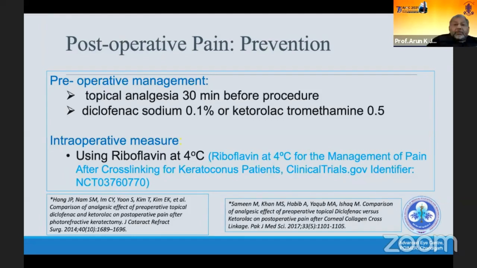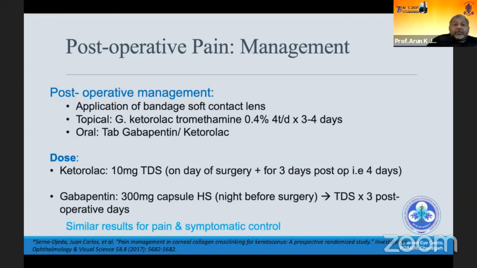And to manage post-operative pain, we apply a bandage contact lens so that the surface is covered, and we prescribe non-steroidal anti-inflammatory drugs. And if there is too much pain, one can give oral gabapentin or ketorolac eye drops.